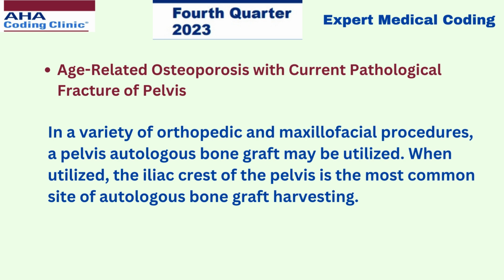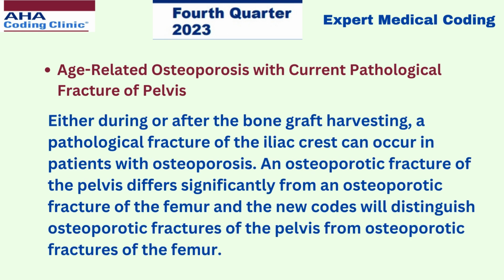When utilized, the iliac crest of the pelvis is the most common site of autologous bone graft harvesting. Either during or after the bone graft harvesting, a pathological fracture of the iliac crest can occur in patients with osteoporosis. An osteoporotic fracture of the pelvis differs significantly from an osteoporotic fracture of the femur, and the new codes will distinguish osteoporotic fracture of the pelvis from osteoporotic fractures of the femur.